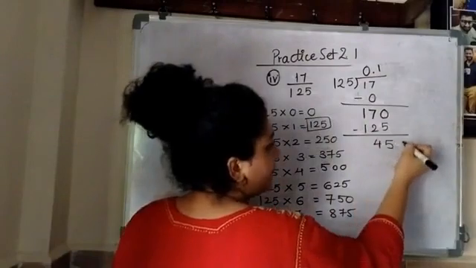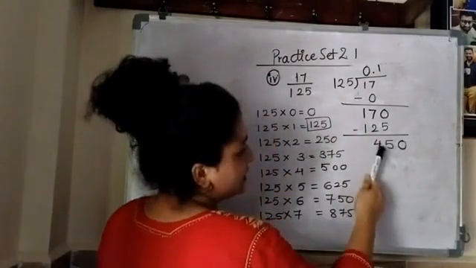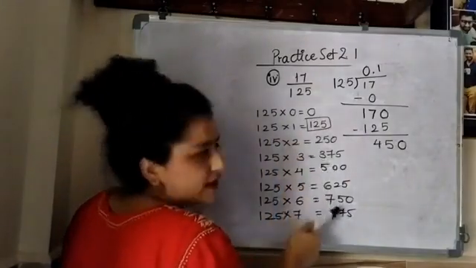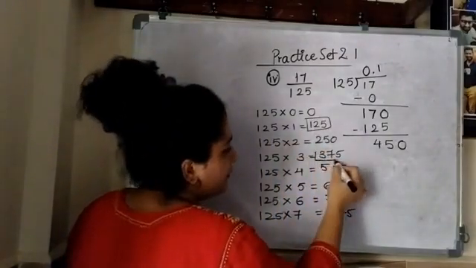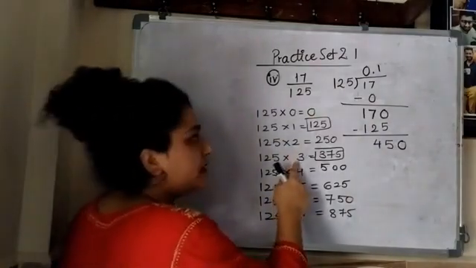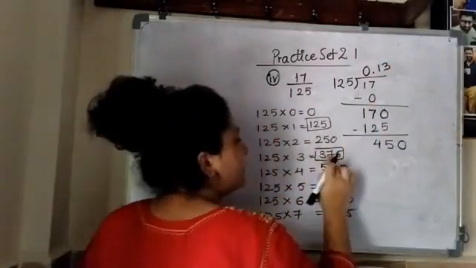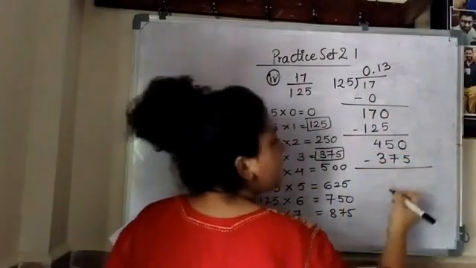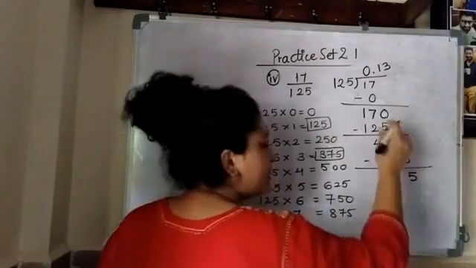Now after 45 again I will put 0. Now I will search for 450 here. Where is 450? 450 is not there. So less than 450, who is there? 375. That is 125 threes are 375. Again I will do the subtraction.